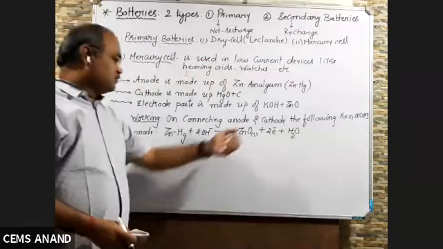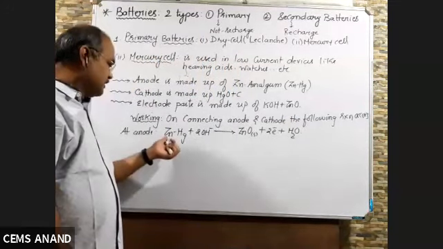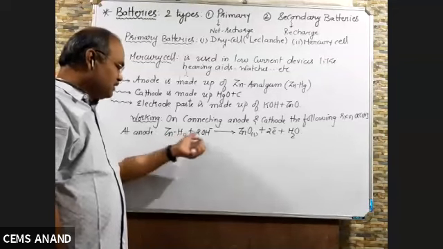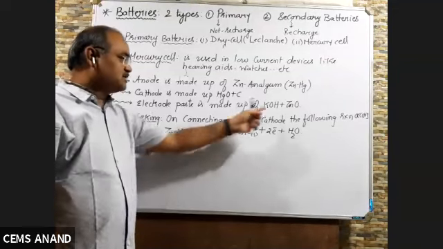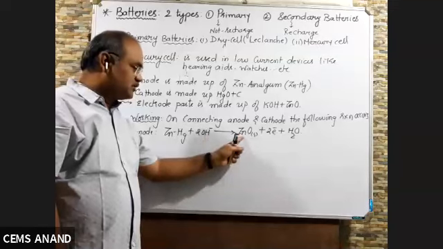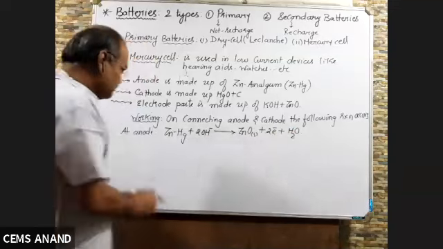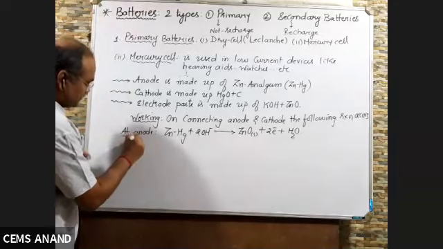So when anode and cathode are connected, the following reaction takes place at anode. At anode, zinc amalgam reacts with KOH, that is OH minus, and gets converted to zinc oxide plus 2 electrons plus water.